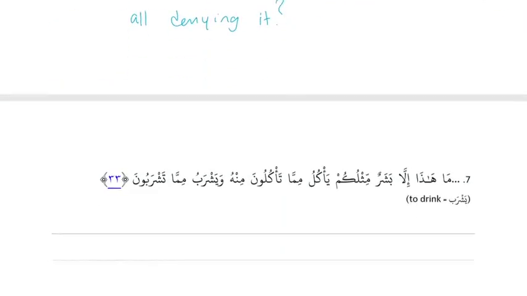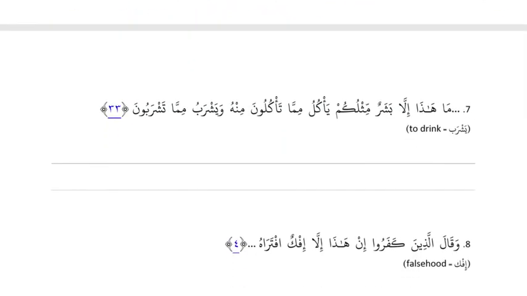Okay. Number 7. ما هذا إلا بشر مثلكم يأكل مما تأكلون منه ويشرب مما تشربون. Alright, so ma illa is a template. Right, it's a template, so we ignore it temporarily. And then هذا بشر, that's an is sentence. Right. There's no relationship between the two. And so that's where we put the is. Good.